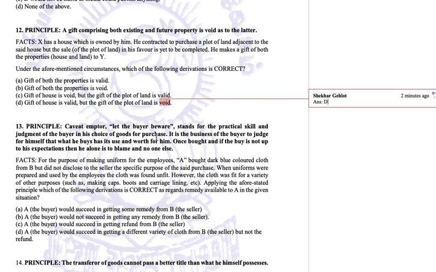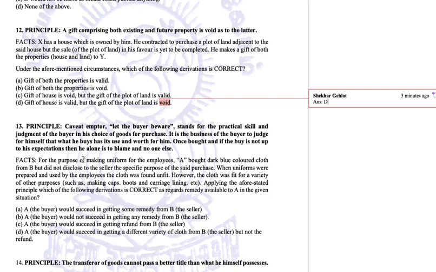Now let us apply the principle. The principle says the buyer has to be aware if he is making a judgment as per his own skill. Now he is using his own skill here. He did not inform the seller why he is purchasing this color cloth. He just went and purchased the cloth. The cloth is suitable for some other purpose. He wanted it for some other purpose, but he did not disclose it to B. So he exercised his own judgment.